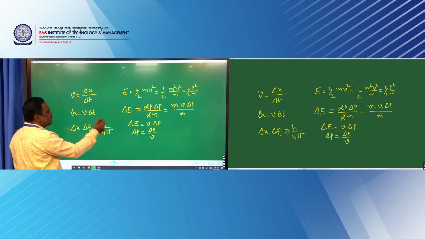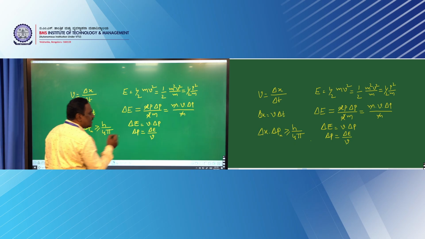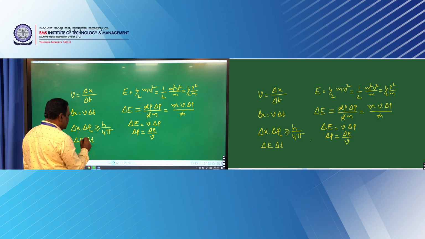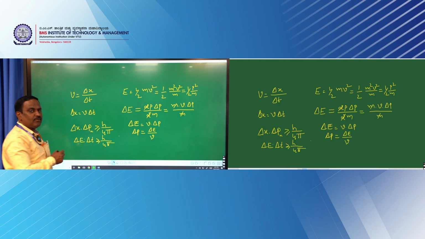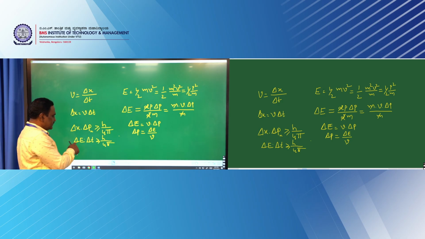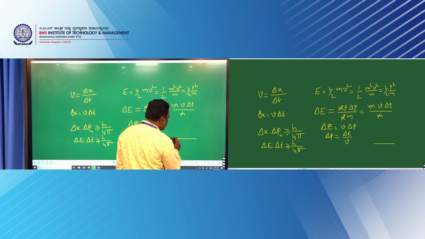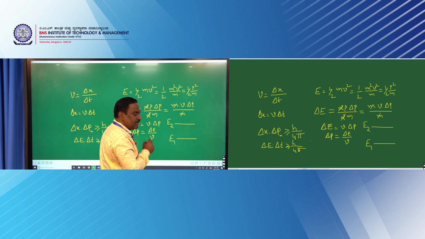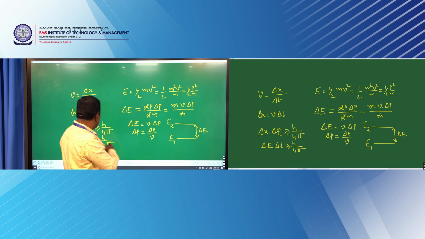Here if you substitute the delta x and delta p values, v gets cancelled because v is in the numerator here and v is in the denominator here. So you will get directly delta E into delta t greater than or equal to h by 4 pi. This is another form of the Heisenberg uncertainty principle. In this, if you have two energy states, E1 and E2, the difference between these two energy states you can take as delta E. If you know delta E, then you can calculate delta t.